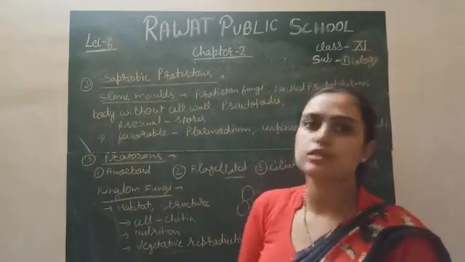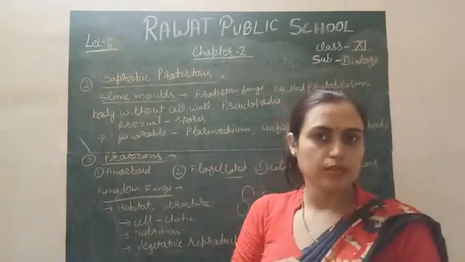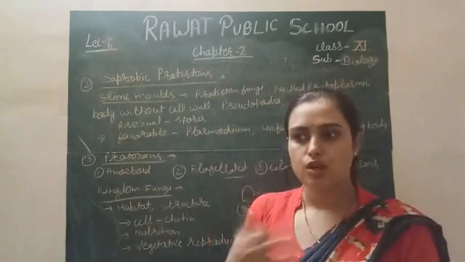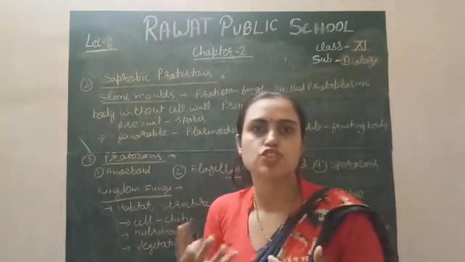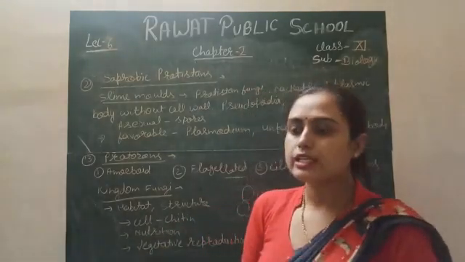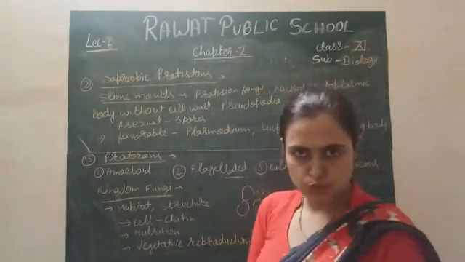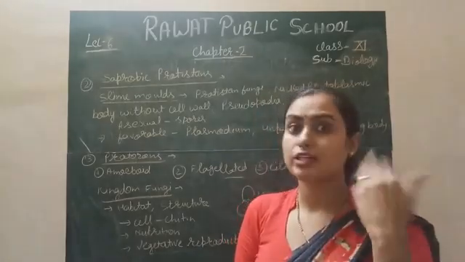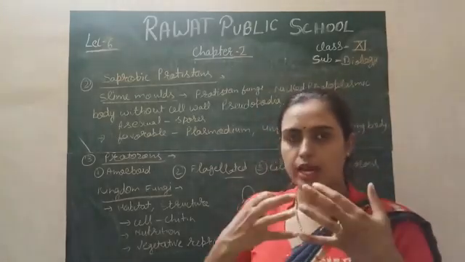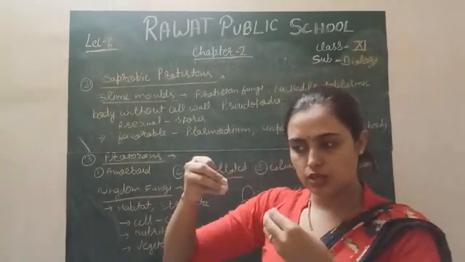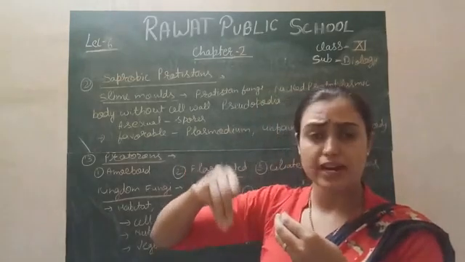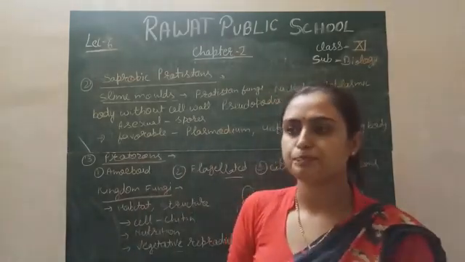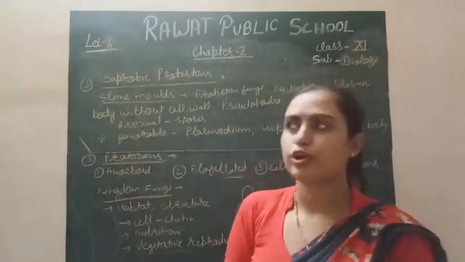For example, first are the zoospores. They are produced inside the body, but they are motile in nature. It means they can move into the environment, searching for their favorable environment. Next are the aplanospores or sporangiospores. They are also produced inside the body, but they are not motile. After maturation they spread out onto the substratum and grow at that place. They cannot move because they have no locomotory organ.